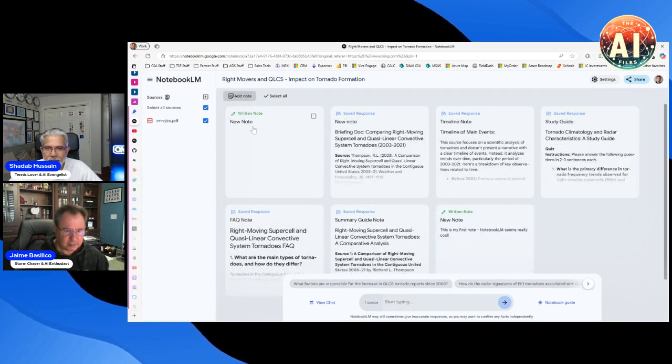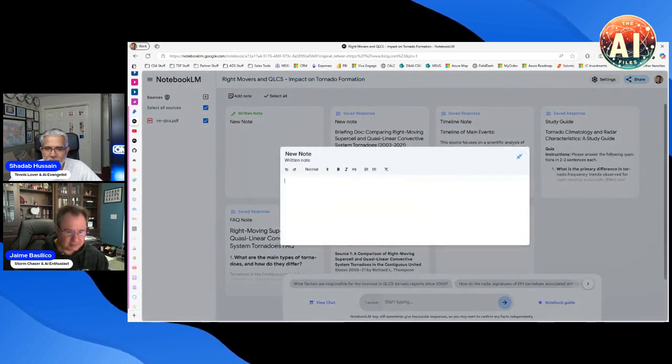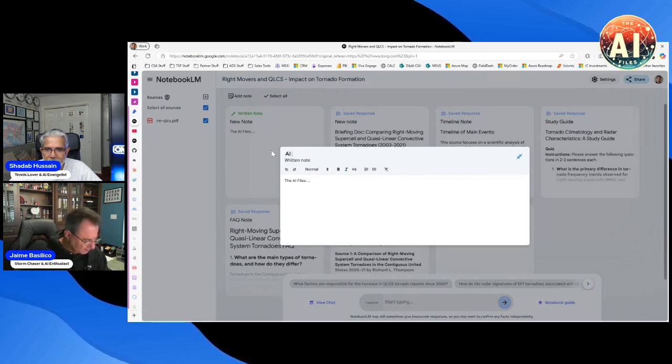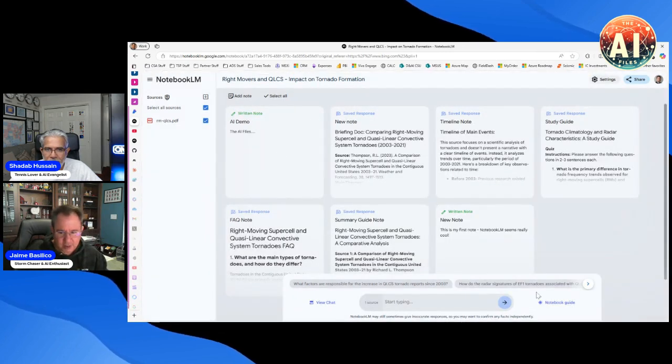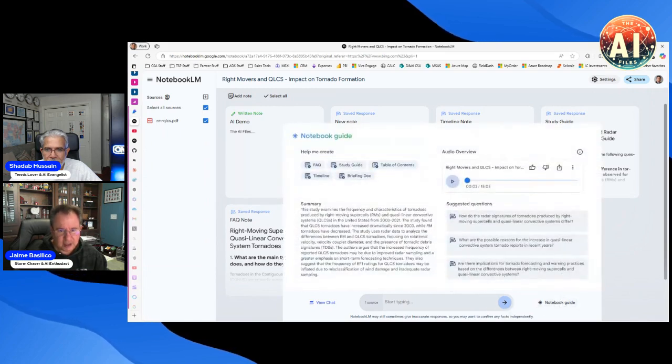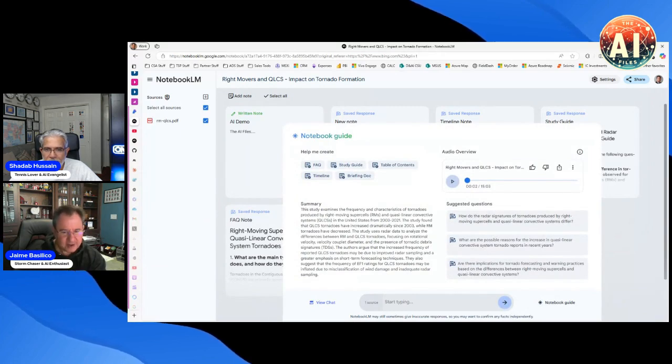I could say add note, come in here and type whatever I want, and I could name my note whatever it is. So I can keep running notes along with output that comes from the interaction of the model. And remember, underneath the scenes, this is the Gemini 1.5 model.